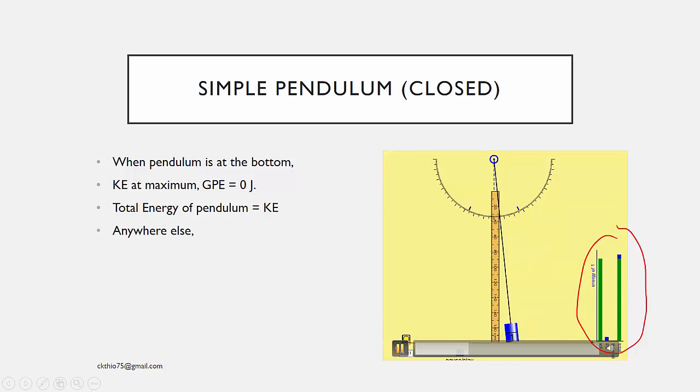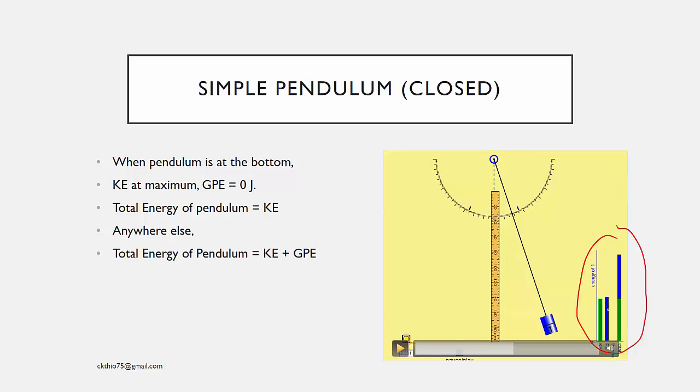Anywhere else, you'll find that it will comprise partially kinetic energy and gravitational potential energy. But you notice that kinetic energy plus the gravitational potential energy will always be equivalent to the total energy.